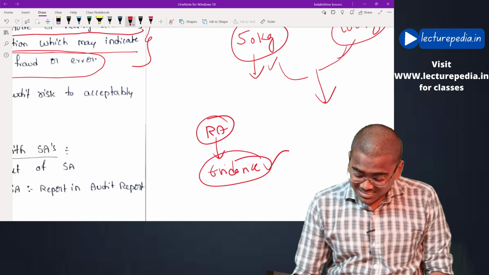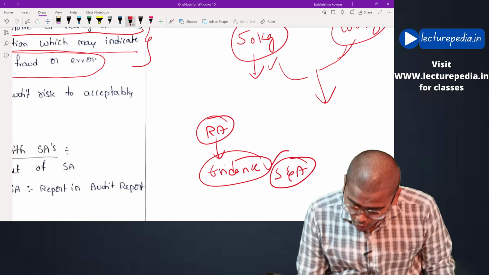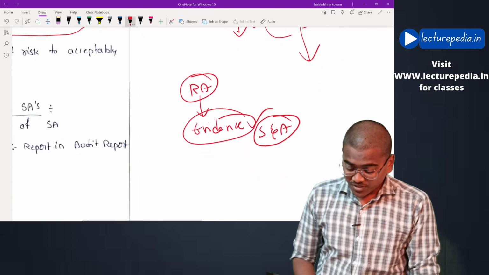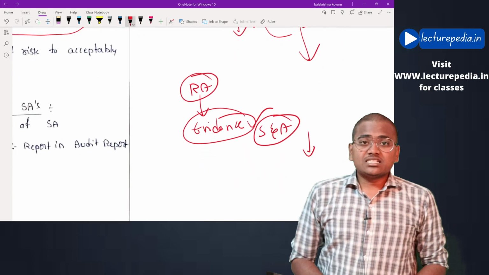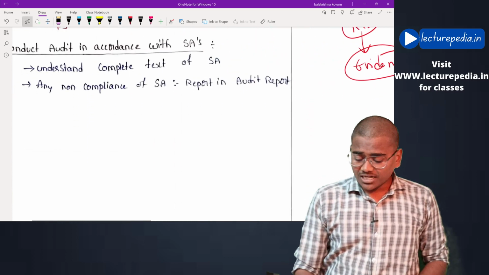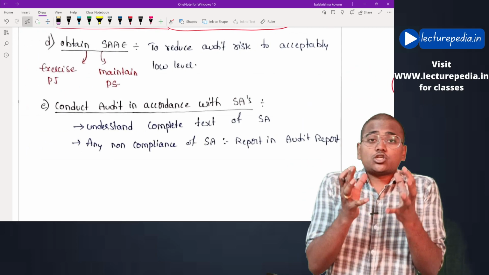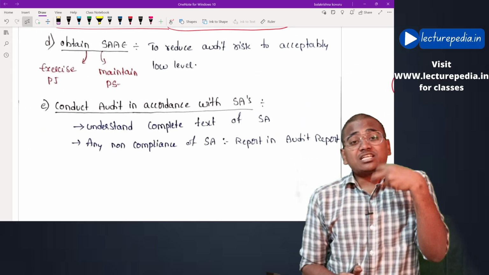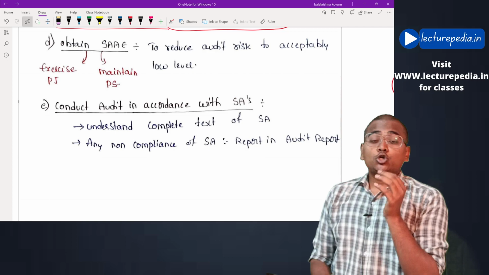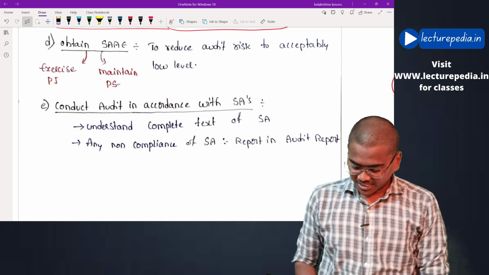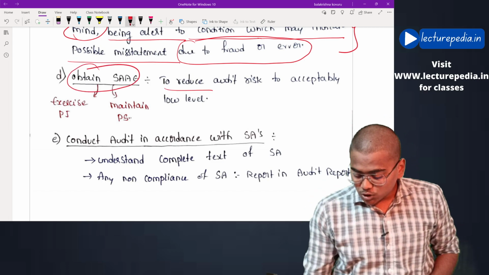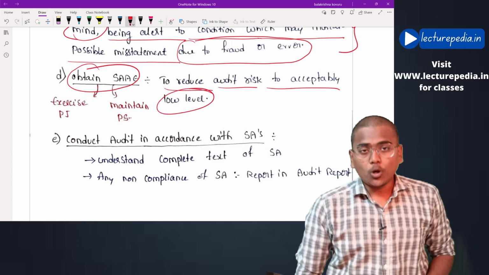Now these evidences must be sufficient and appropriate. Sufficient and appropriate for what? Sufficient and appropriate for reducing the audit risk to an acceptably low level. The auditor has to obtain that much evidence which is sufficient and appropriate in order to reduce the audit risk to an acceptably low level. Hope this is clear.